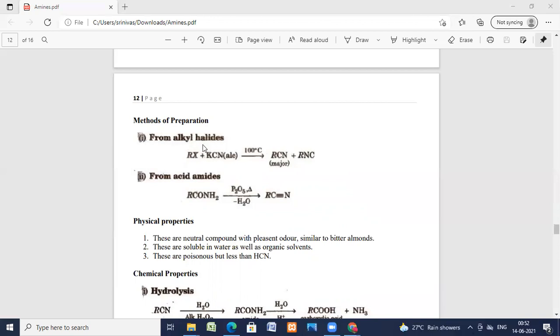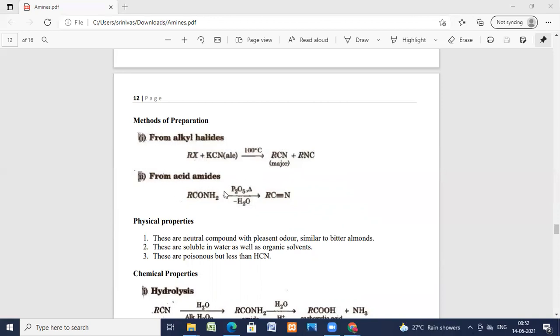From alkyl halides, RX on reaction with KCN at 100 degrees centigrade, RCN is the major product and RNC is minor.